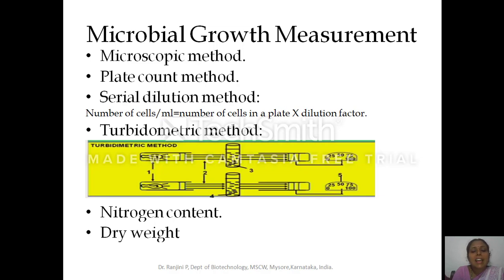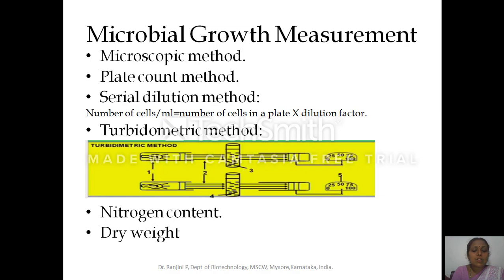When you inoculate the microorganism, the clarity of the media decreases, that is, the turbidity of the media increases. The media will look a little turbid. This turbidity will be used for measuring the growth of the microorganism. So this is a physical property which is used for determining the growth of the microorganism.